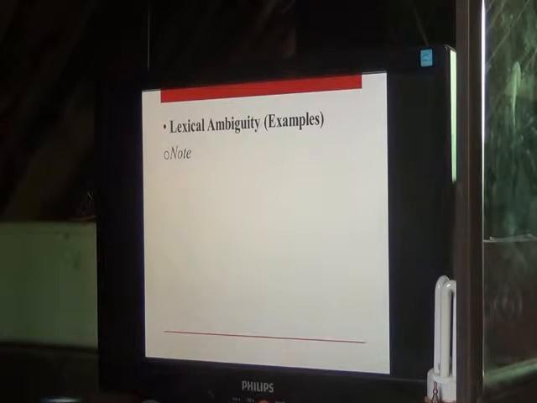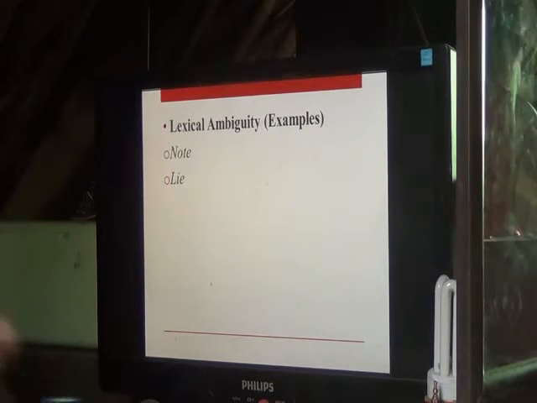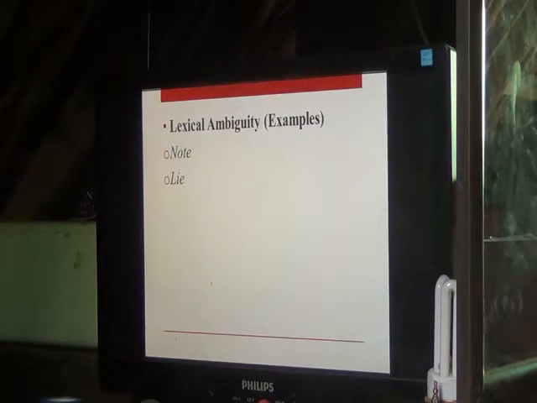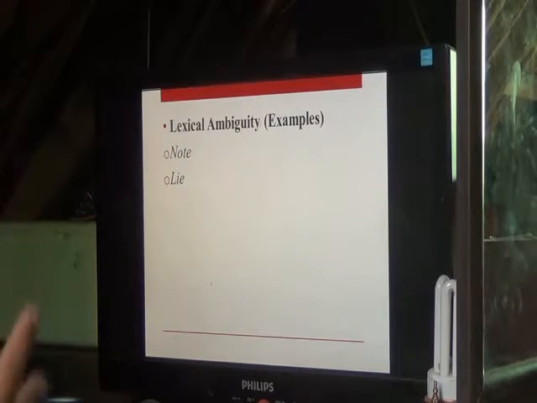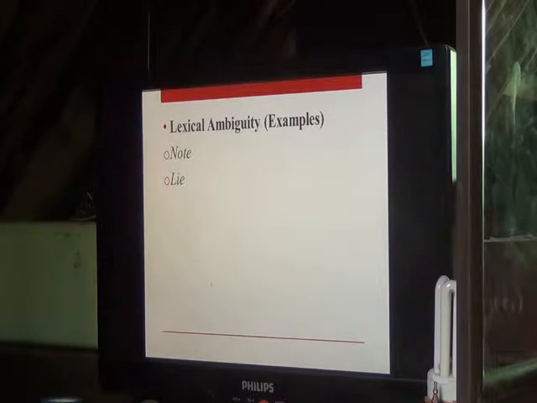So let's take, for example, a word in lexical ambiguity. We have the word note. It could mean the note that we have in music. Now it could also mean the phrase take note. So note has multiple meanings. Yes. Agreed.